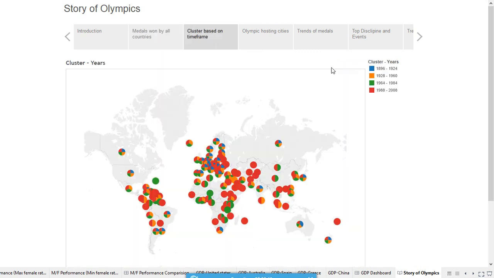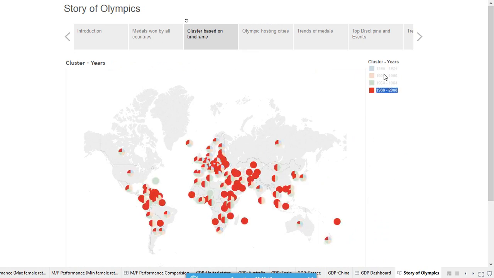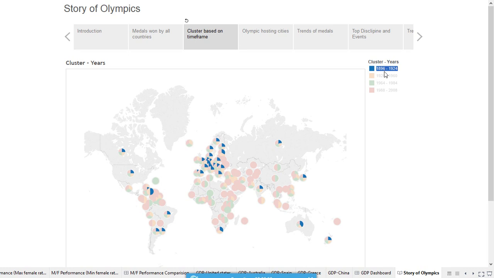The next quiz is where we divided the data into four clusters based on years. Each cluster represents approximately 30 years, which means 5 to 6 Olympic Games. In cluster 1, you can see European countries dominating the Olympic Games.